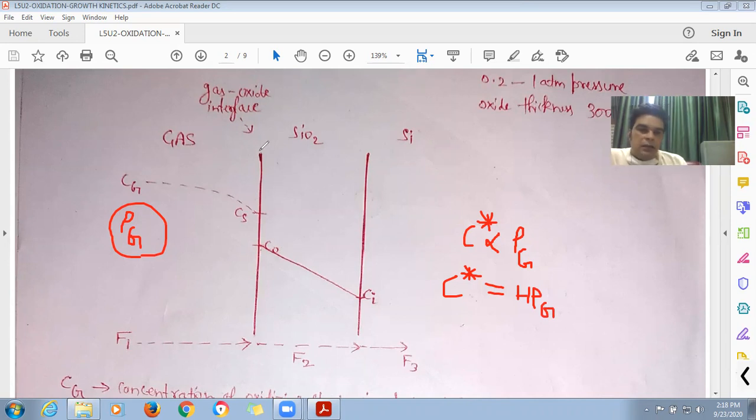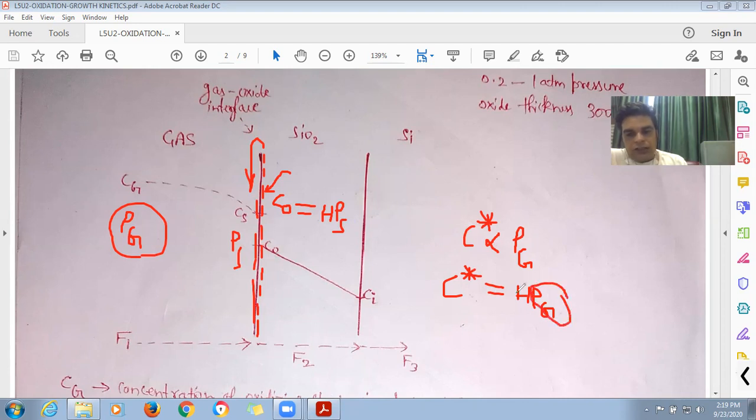Again, if I apply this law just near the gas-oxide interface, here the concentration of the species is C naught. So C naught will be equal to H times the partial pressure of the species in the surrounding gas, and here the partial pressure is Ps. So C naught will be equal to H times Ps. Here I will get the value of Pg as C star upon H, and the value of Ps as C naught upon H.